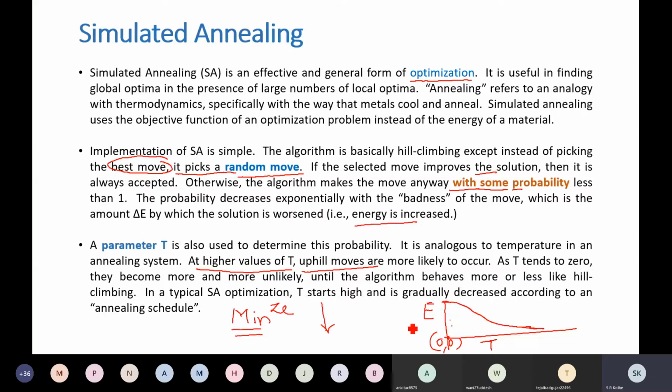That means solutions which are not good are also selected. That's what it means. As T tends to 0, they become more and more unlikely until the algorithm behaves more or less like hill climbing search. What is the meaning of this? As T tends to 0, they become more and more unlikely until the algorithm behaves as your hill climbing search.